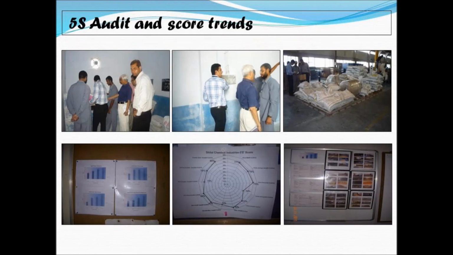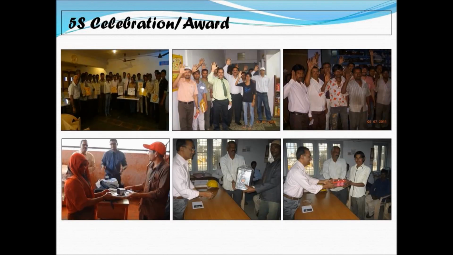Followed by that, the audits are carried out by the auditors, and the auditors' results are displayed on the 5S board, on the Kaizen boards and spider chart, and there are trends and photographs: worst point photography, best point photography, fixed point photography, all these tools. Also the rewards: people who get good marks are rewarded finally. This motivation goes on and the story goes on. The audit, award, training goes on. Thank you very much for listening to this presentation.